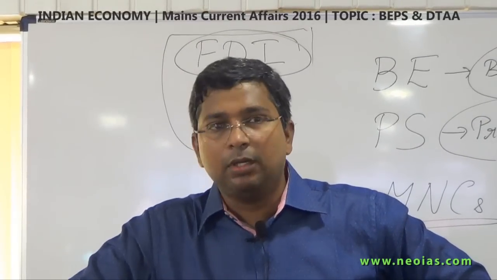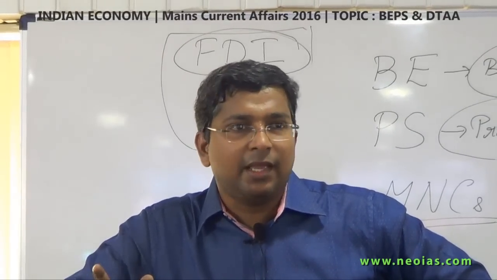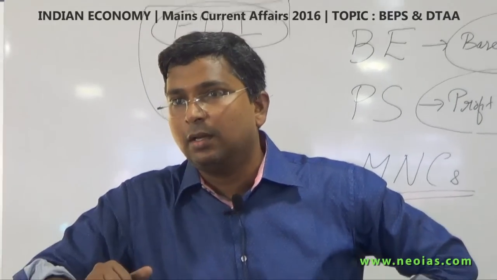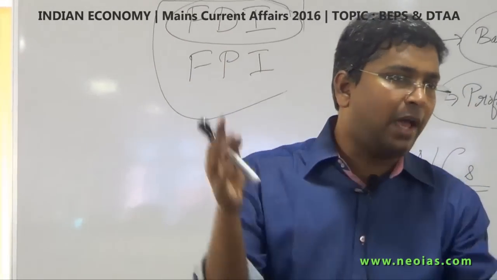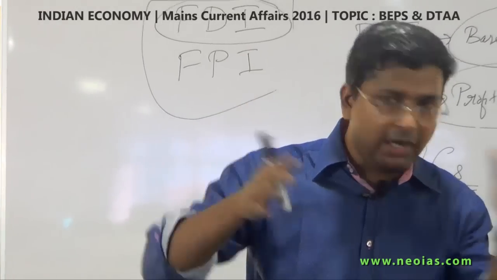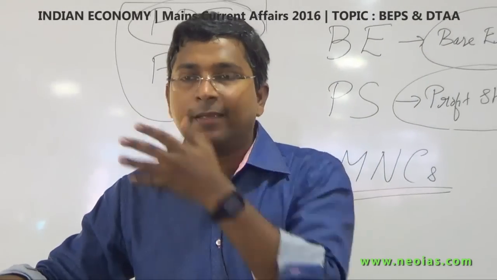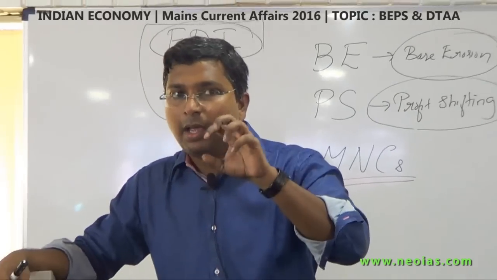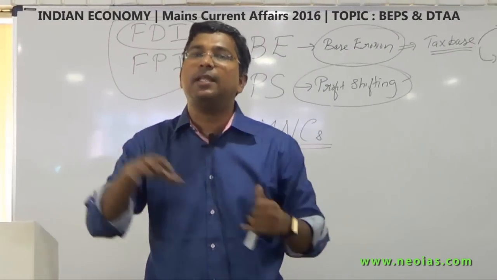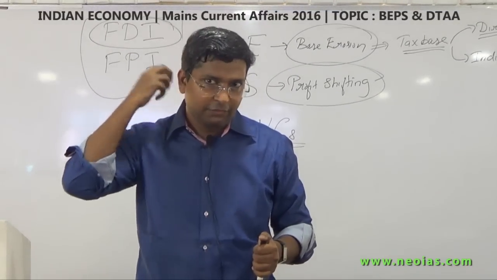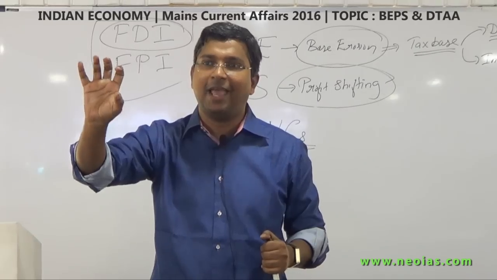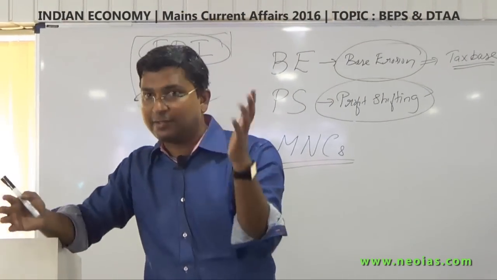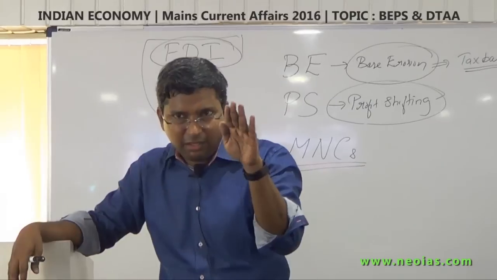Now what will Uber do? It's basically a San Francisco based company, a US based company. It will show that annually from India it has made a profit of 100 crore, and while mentioning expenditure, it will say that 50 crore as royalty has to be paid to some parent company or something like that. They can structure it; I'm making it very simple.